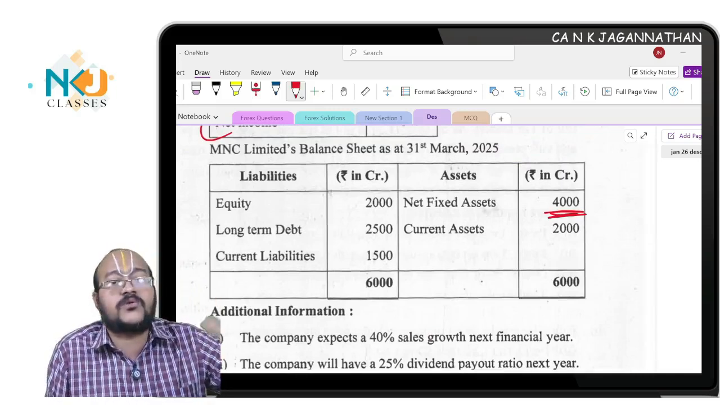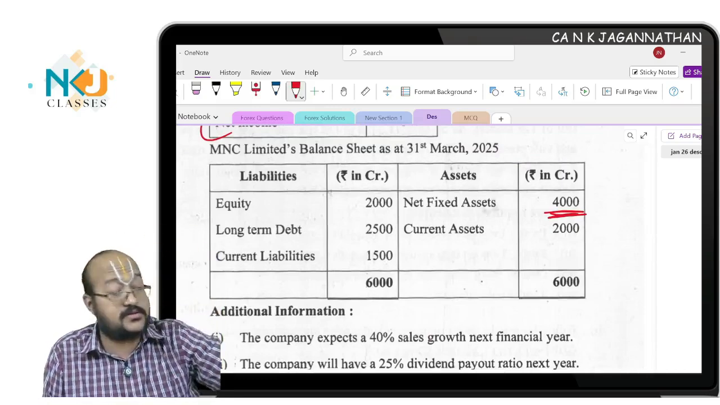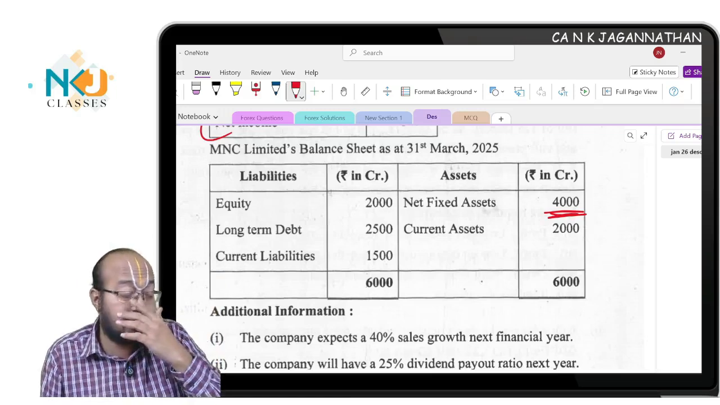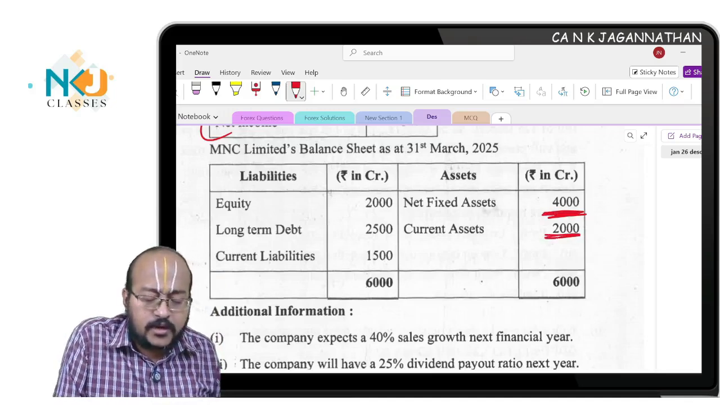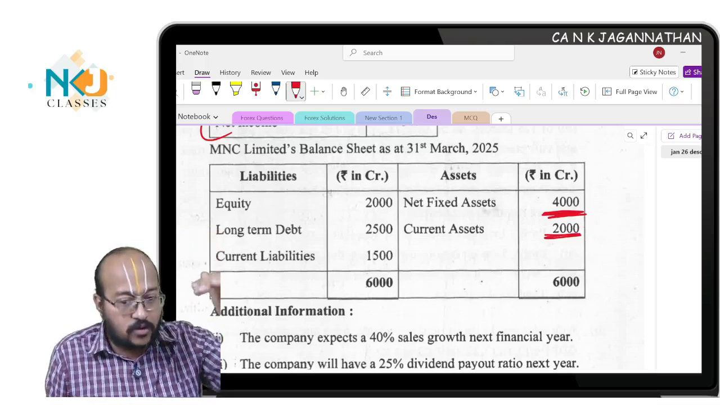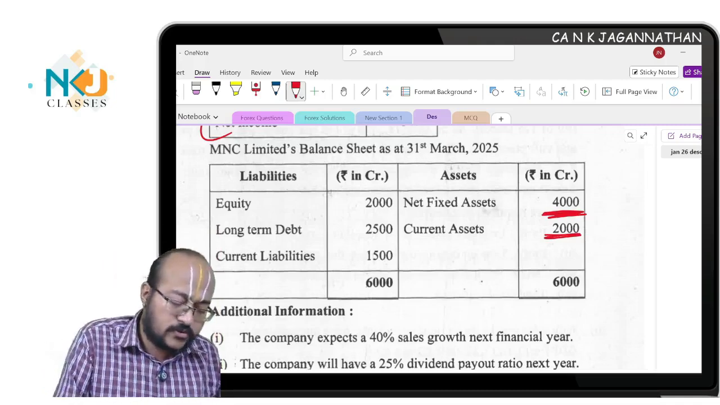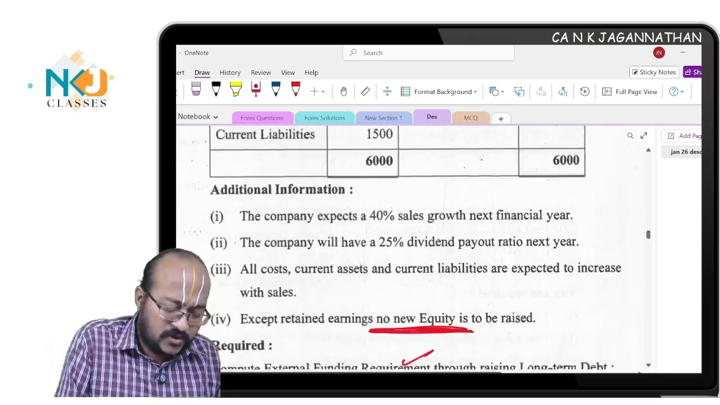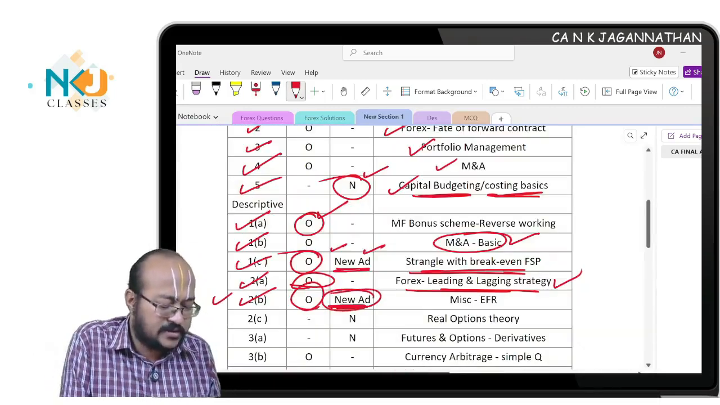The sales, the revenue generated, will be proportional to the fixed assets, because only the asset base will generate the revenue, which means you should consider only 65% and 95% capacity. Using that, you compute the normal external funding requirement and find the solution. This is also straightforward, doable. I think very much doable, but of course the new adjustment is there, hence